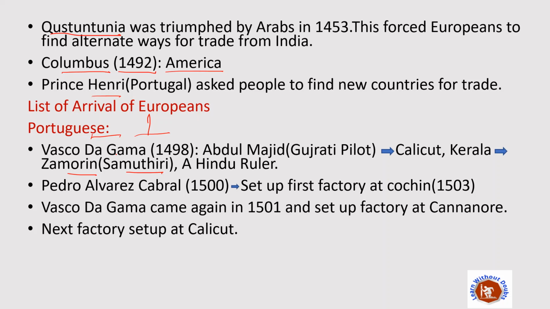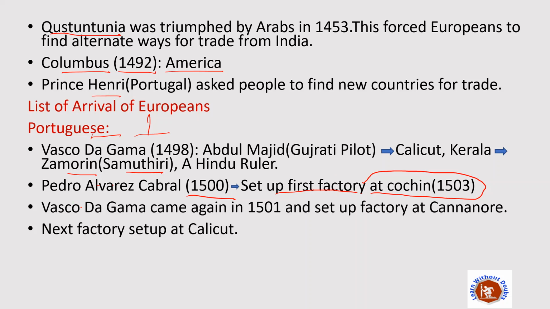Once Vasco da Gama left, Pedro Alvarez Cabral came in 1500. So after Vasco da Gama, who came from Portugal? Pedro Alvarez Cabral. He came in 1500, and he set up his first Portuguese factory at Cochin in 1503. Once he came, he went to Zamorin and asked his permission to set up Portugal's first factory in India, and the permission was given by Zamorin, and the first factory was set up at Cochin in 1503.